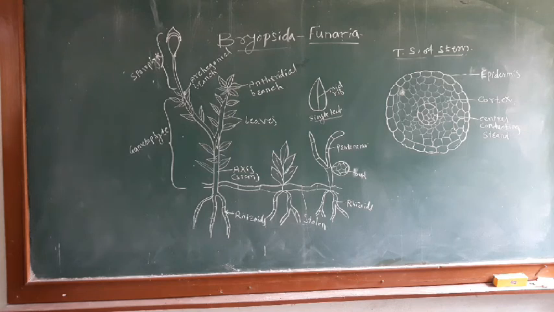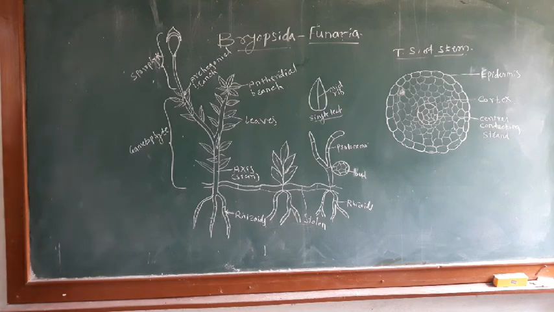Then fertilization, the structure of sporophyte, then dehiscence of the capsule and germination of spore and the protonema, and finally the alternation of generations. With the help of these points, we can deal with the Funaria.